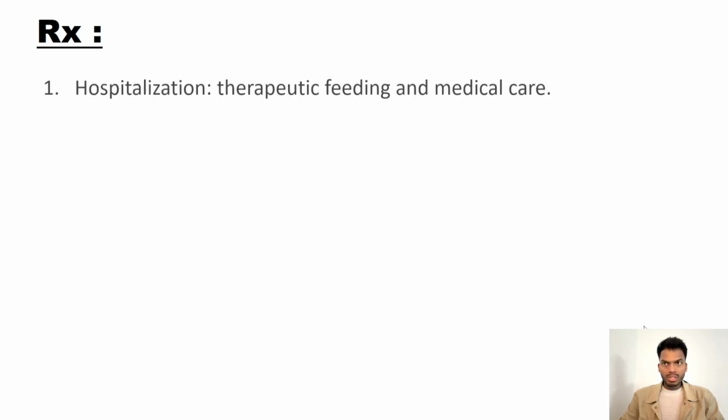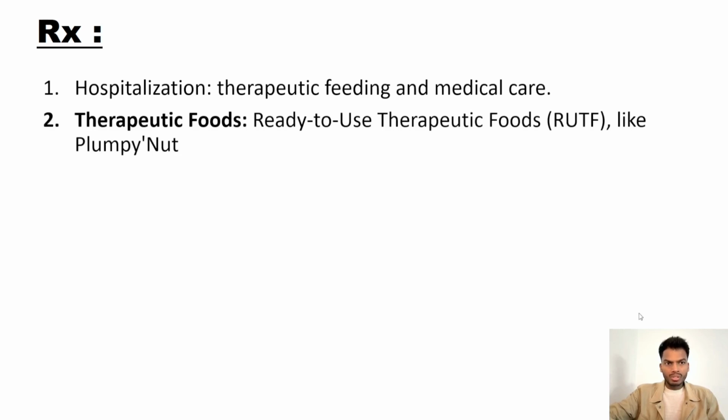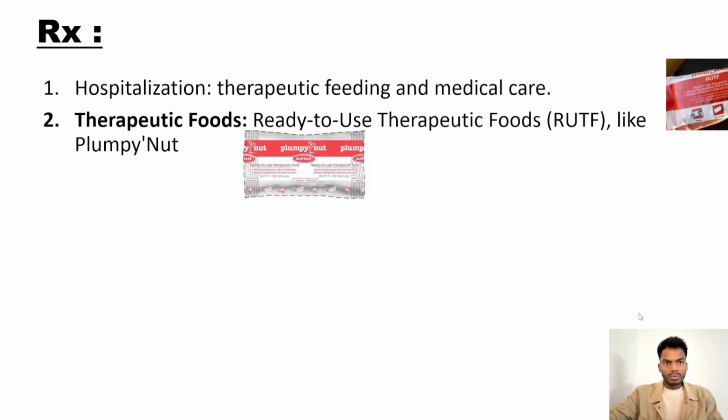We will see the treatment aspects. First and foremost is hospitalization, where therapeutic feeding and medical care are given. Next is therapeutic foods such as RUTF, ready-to-use therapeutic foods like Plumpy'Nut. It is a nutrient-rich peanut paste fortified with proteins, vitamins, and minerals. It can be consumed directly from the packet without refrigeration or preparation. It is used in community-based malnutrition treatment programs, reducing the need for hospitalization.